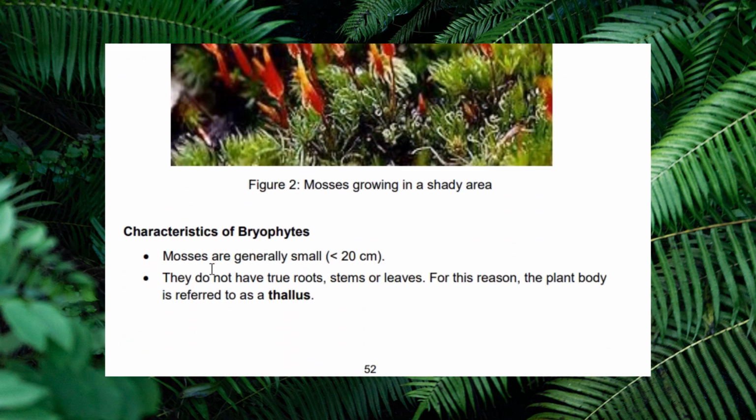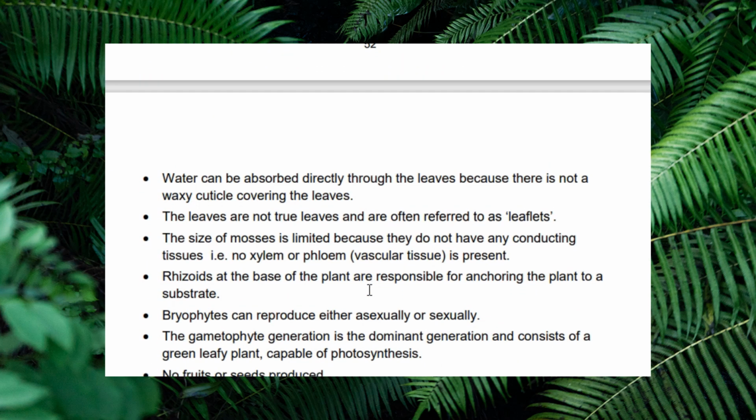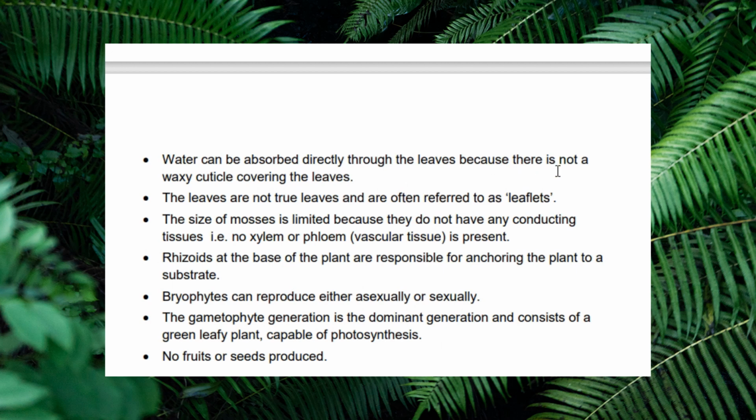Characteristics: mosses are generally small. They do not have true roots, stems or leaves. For this reason, the plant body is referred to as a thallus. Water can be absorbed directly through the leaves because there is no waxy cuticle covering the leaf. The leaves are not true leaves and are often referred to as leaflets. The size of moss is limited because they do not have any conducting tissues, no xylem or phloem. Rhizoids at the base of the plant are responsible for anchoring the plant to the substrate.